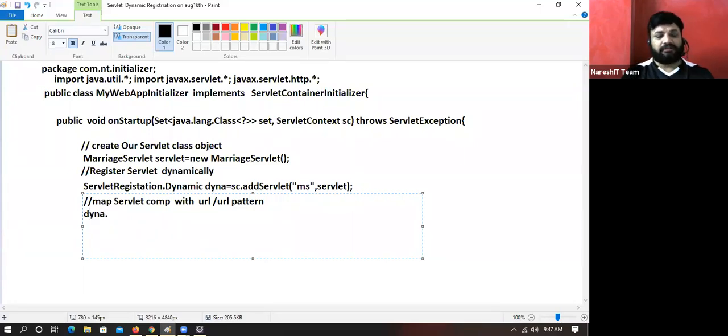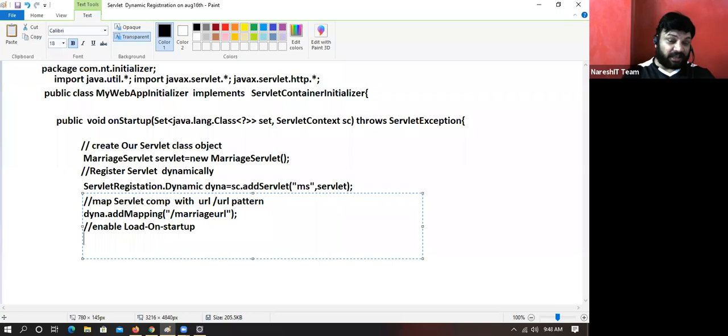dyna.addMapping("/marriageURL"). Or I can give any other name here, whatever you want. If you want to enable load on startup, during deployment only the init method should execute.